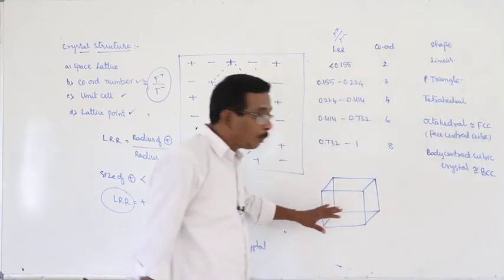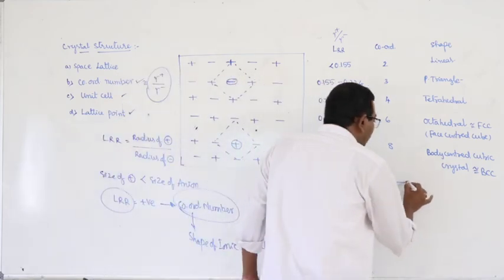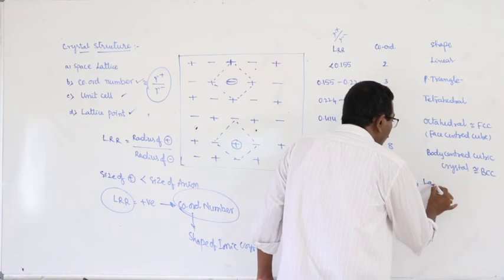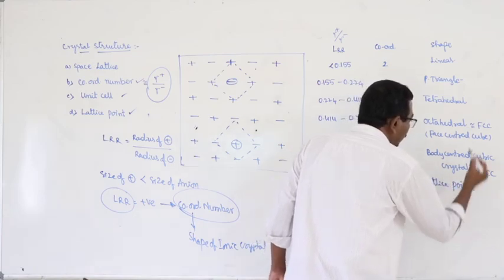Here this cube is considered as a unit cell. In this unit cell, there are 4 lattice points.